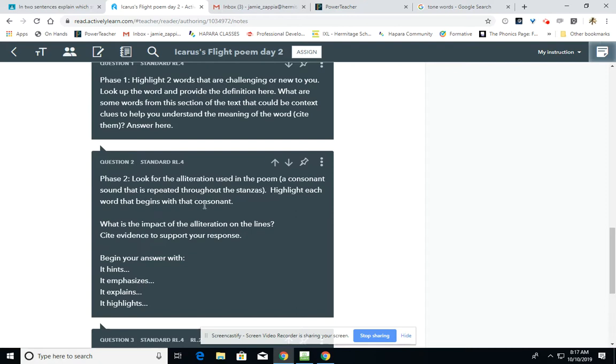And as you look for that section or that one specific consonant sound that's used, that alliteration that's used, I want you to answer the question, what's the impact of the alliteration on the lines? And you need to cite your evidence by quoting the alliteration as your example, and then explain the impact by beginning with either it hints at, it emphasizes something, it explains something specific, or it highlights something.